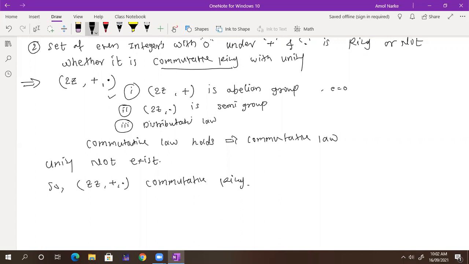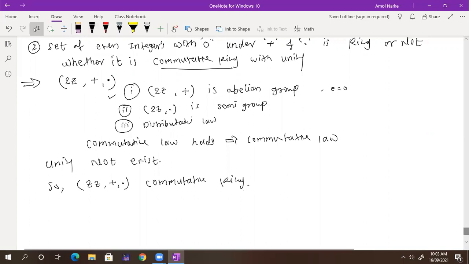Now for the next example, suppose instead of giving e equal to 1, I give a different operation, the modulo operation. What is meant by modulo operation? If I consider Z7, it has elements 0, 1, 2, 3, 4, 5, 6. Whenever I write 8, 8 is congruent to 1, because 7 is congruent to 0 and 8 is congruent to 1. That time you need to think about the identity element, so that is my next problem to write down.